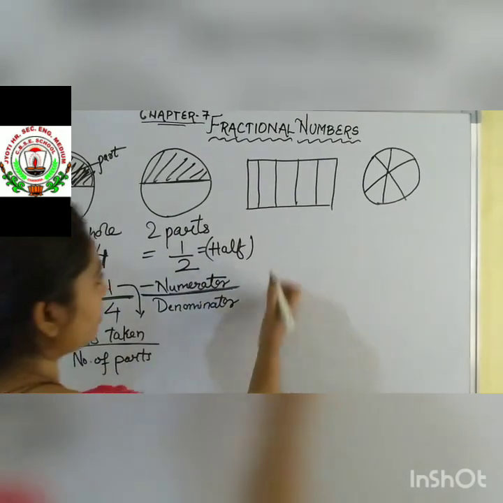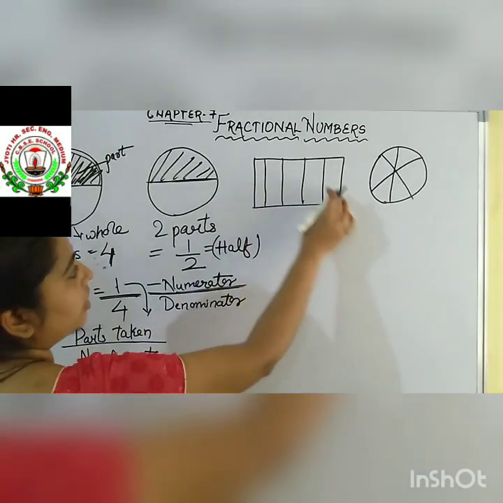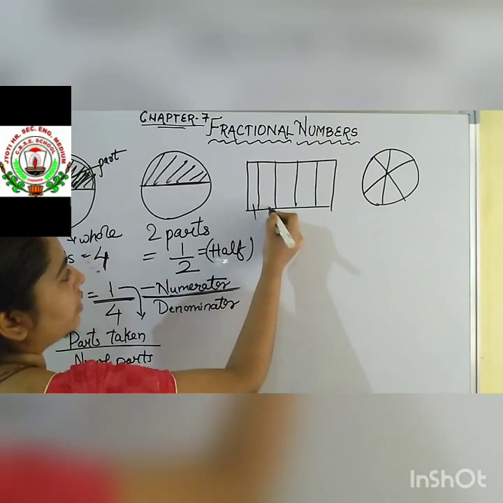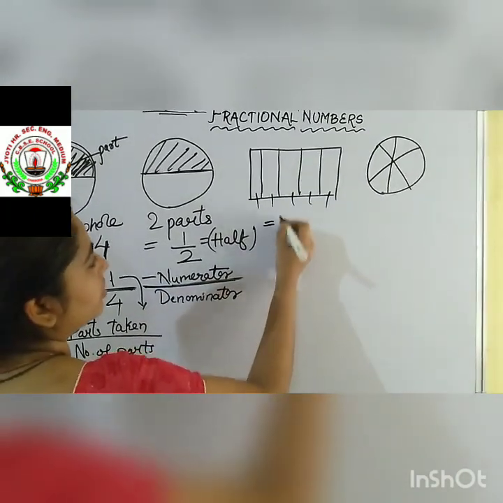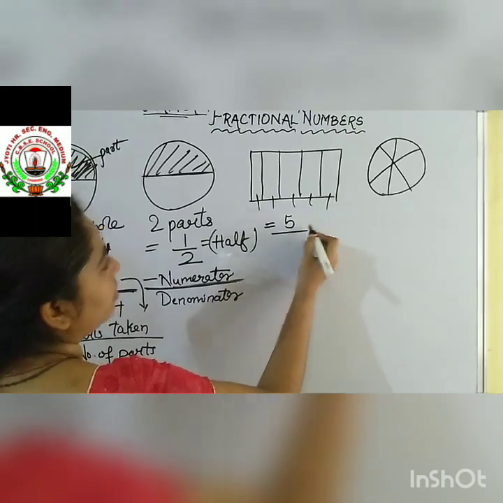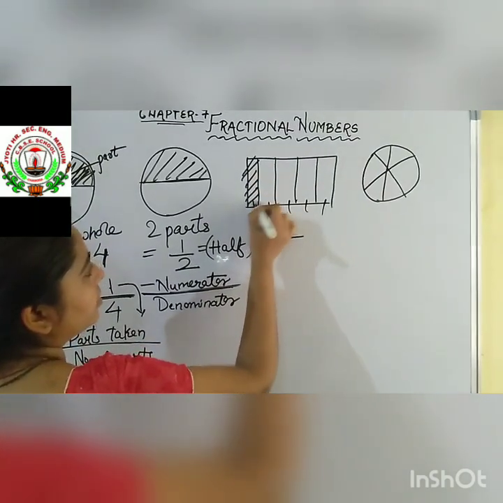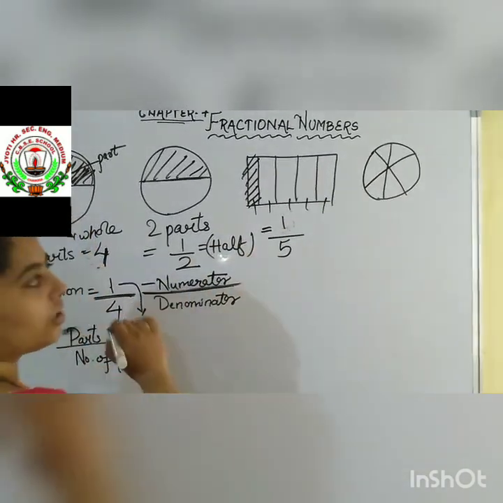Okay. Here we can see one rectangle is given. The whole rectangle is divided into some parts. Let us count. 1, 2, 3, 4, 5. 5 parts are given. So we will write down 5 below. And if we are considering any one part, see, if one part is shaded, we write down 1 there, and below we will write down how many parts?